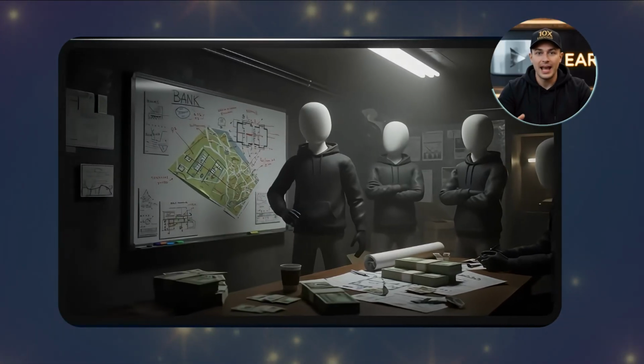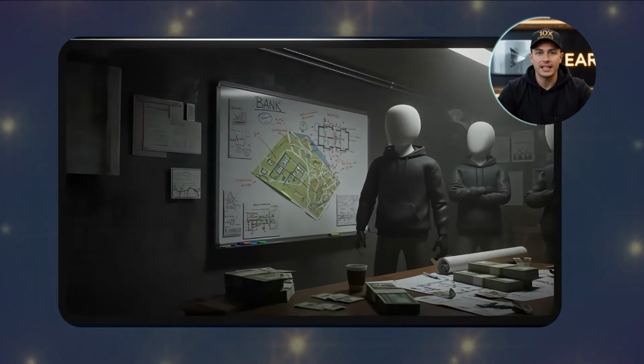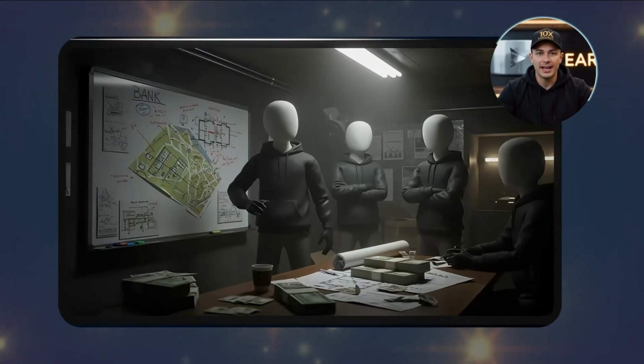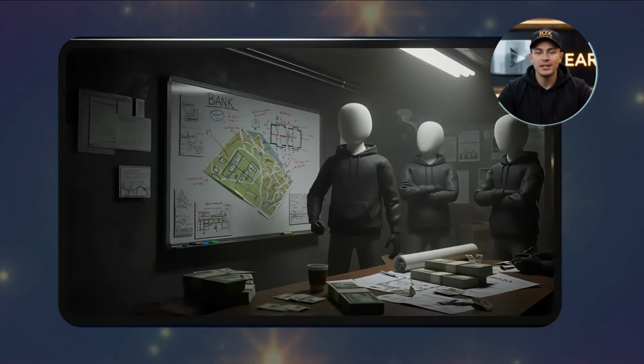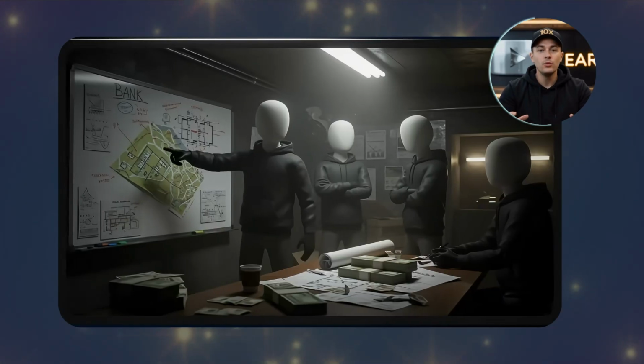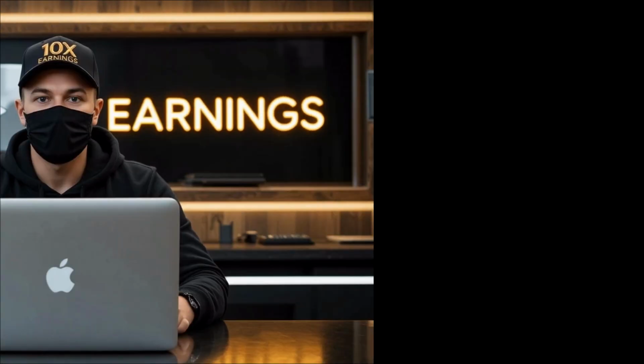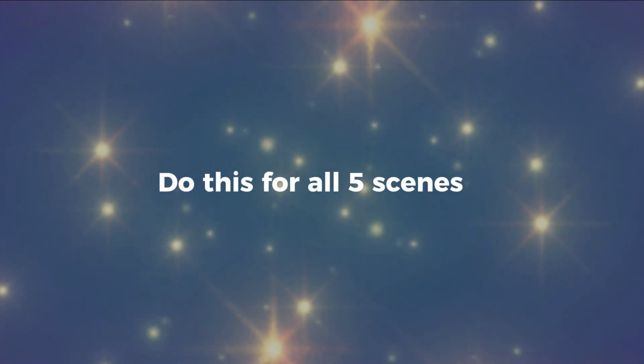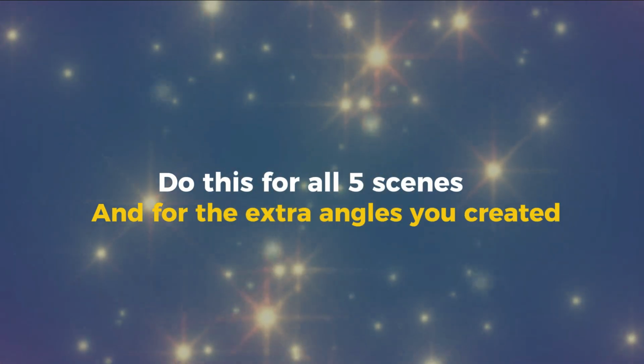Check out the result. The characters are moving naturally. Their hands lift slightly. It feels like they're actually talking. The camera glides smoothly across the scene without any weird glitches or distortions. Everything stays clean and realistic, exactly like the original image. Now go ahead and generate videos for all of your main scenes and the extra angles you created.